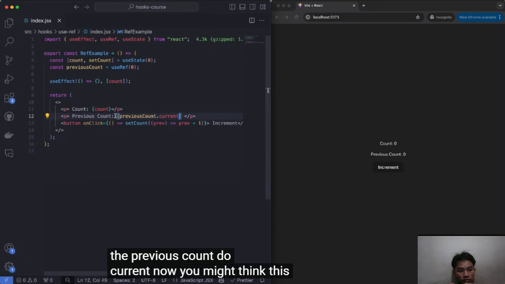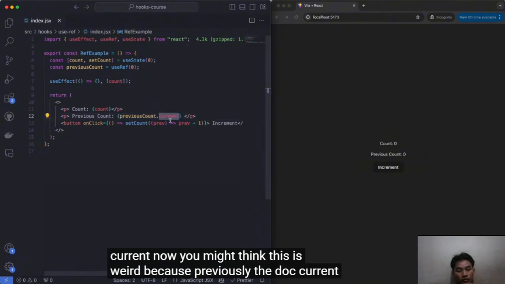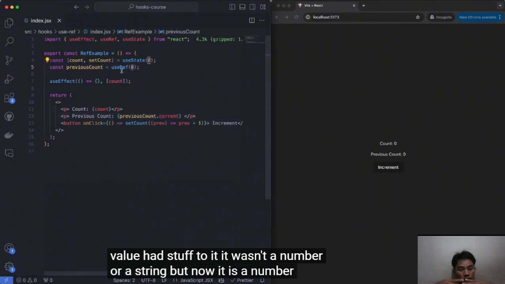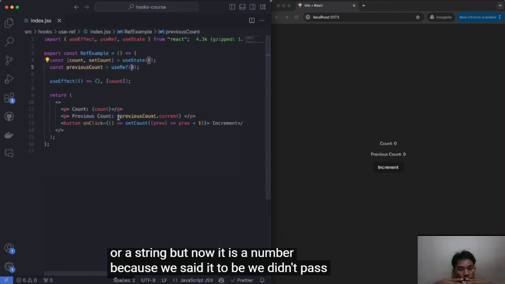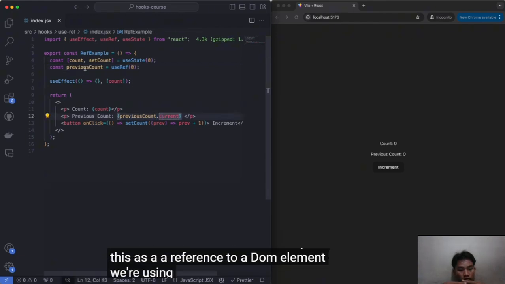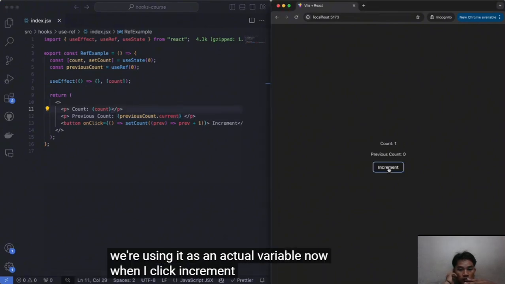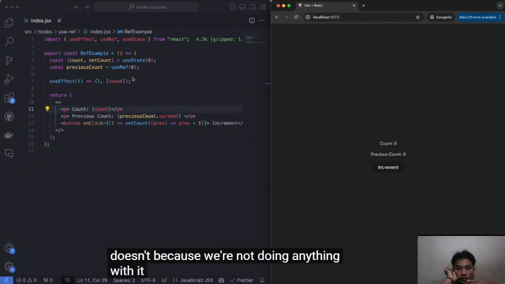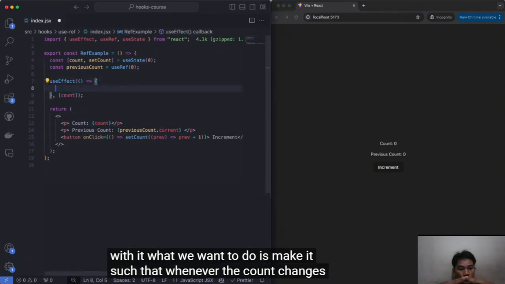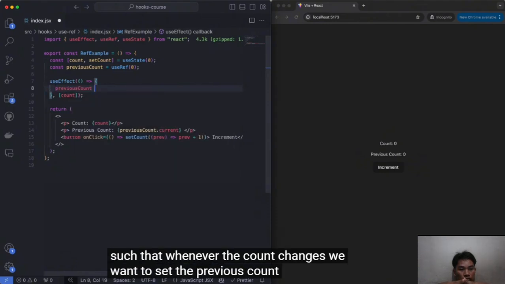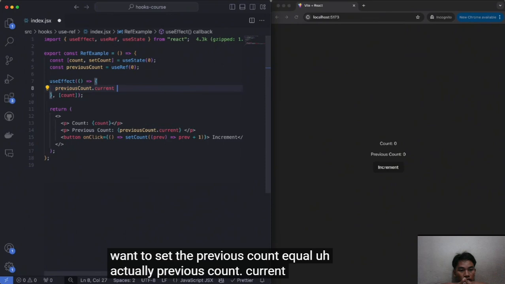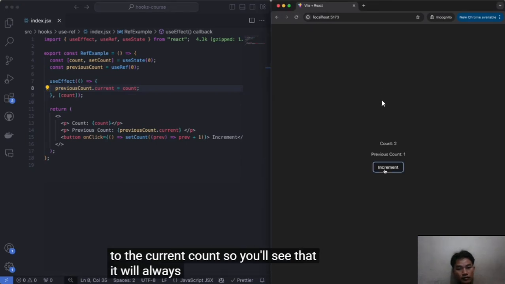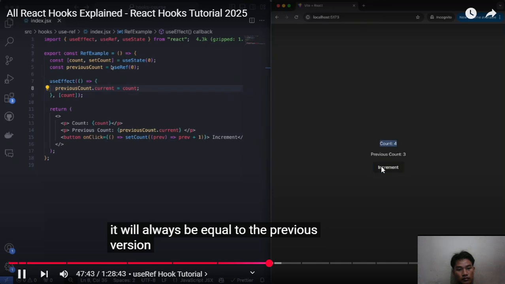Now you might think this is weird because previously the dot current value had stuff to it. It wasn't a number or a string, but now it is a number because we set it to be. We didn't pass this as a reference to a DOM element. We're using it as an actual variable. Now when I click increment, you'll see that the count goes up, but the previous count doesn't, because we're not doing anything with it. What we want is that whenever the count changes, we set previousCount dot current equal to the current count. So you'll see that it will always be equal to the previous version of the count state.